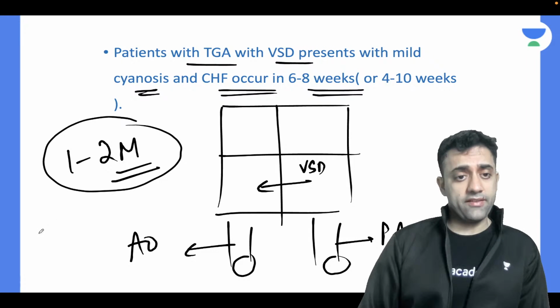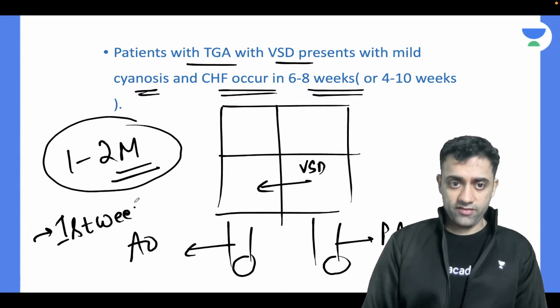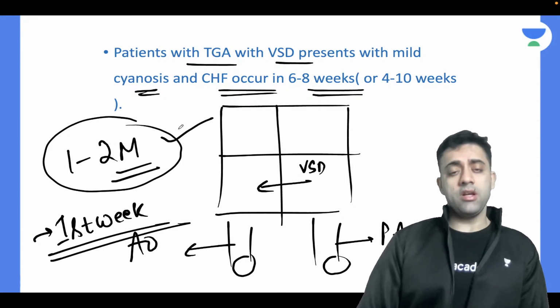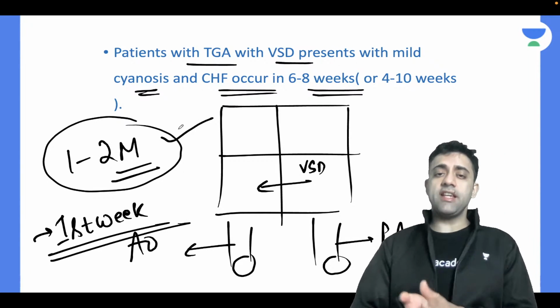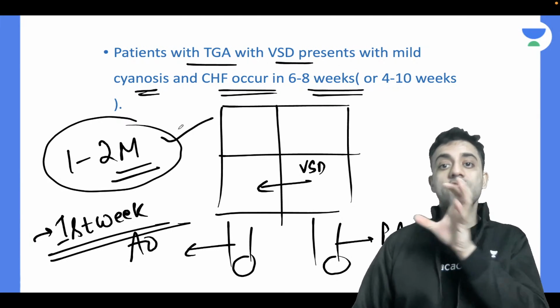So please remember, if the baby has isolated TGA, he will show symptoms of failure within the first week of life. In babies with TGA with VSD, the CHF will occur in 6 to 8 weeks.